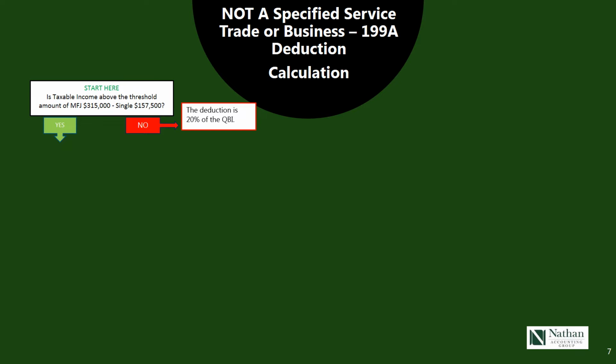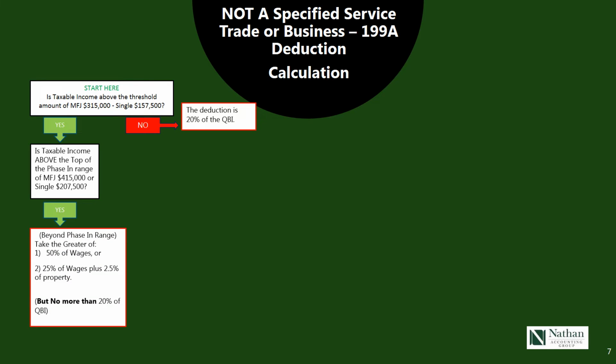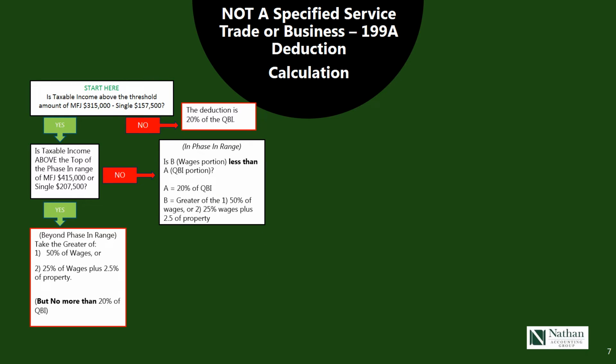However, if you're above the threshold and the answer is yes, then you have to ask yourself, are you above the top of the threshold? And if you're above the top of the threshold, then the answer is fairly simple, and that is you get to take the greater of 50% of the wages or 25% of the wages plus 2.5% of the property. If the answer to that is no, that the taxable income is not above the top of the range, that means you are in the phase-in range.